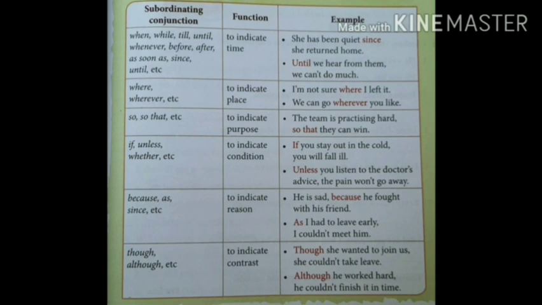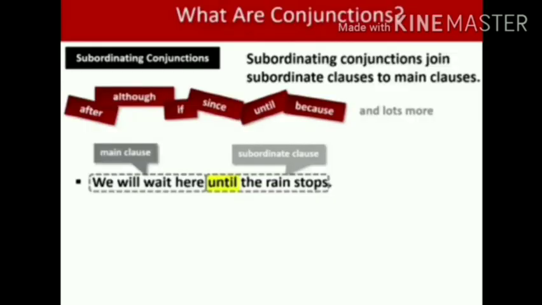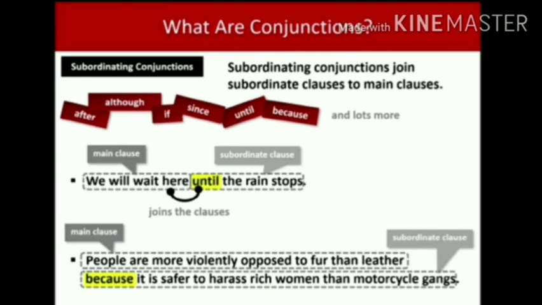Now we see some more example sentences for the subordinating conjunction. "We will wait here until the rain stops." In this sentence, "until" is a subordinating conjunction because "we will wait here" is a main clause and "the rain stops" is a subordinate clause. So you can easily understand that these two clauses are joined by "until". So "until" is a subordinating conjunction.